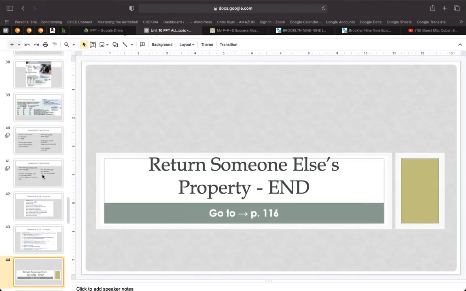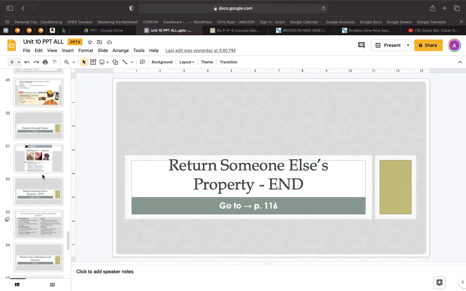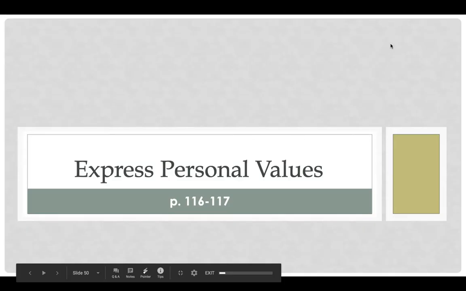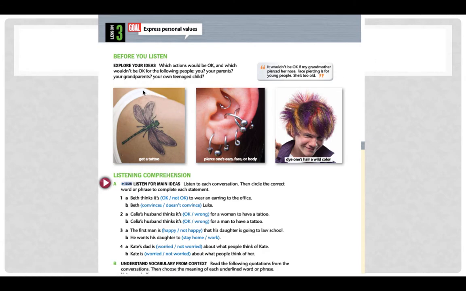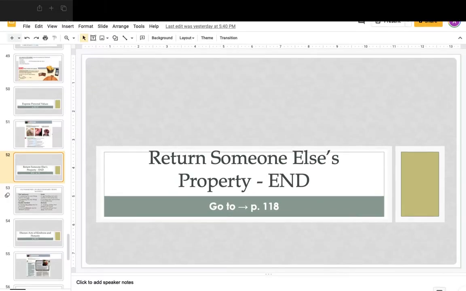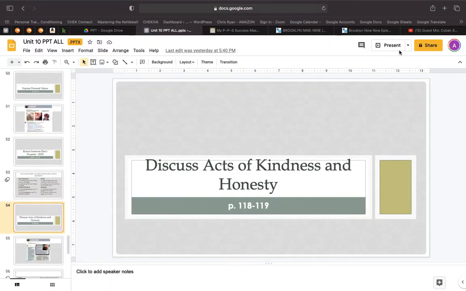Let's go to page 116. Is that this one? Yep. So we're going to express personal values. And we're just going to look at the vocabulary words. We say get a tattoo. That's this here. Pierce one's ears, face, or body. That's this here. Dye one's hair a wild color. That's here. Okay. Very short. Let's go to the next and last section.